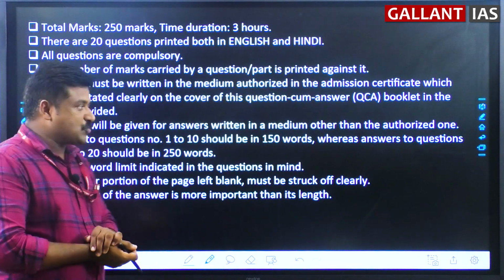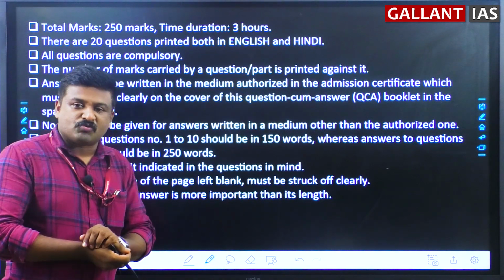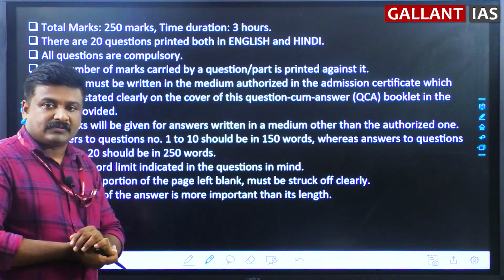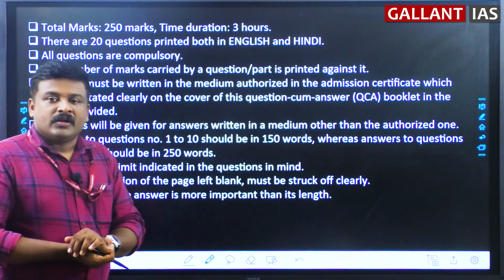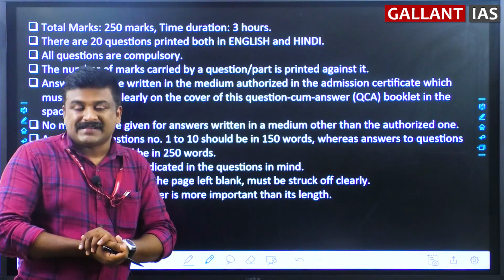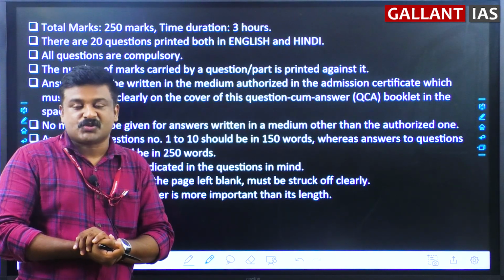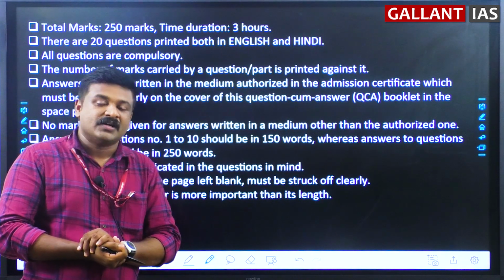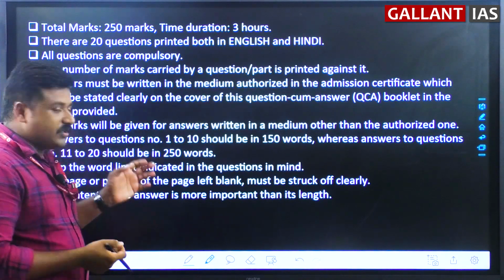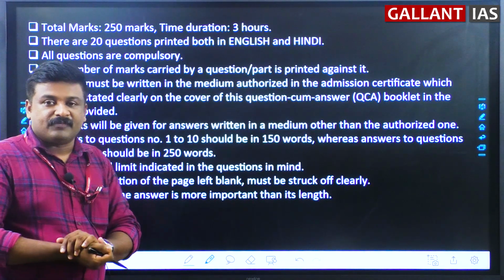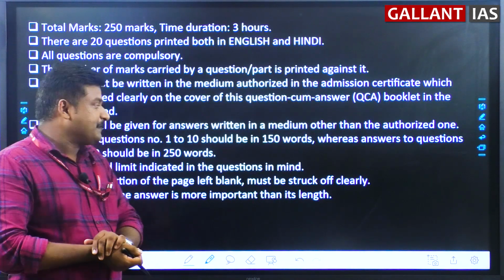So GS1. Before starting, of course, it was not a tough paper. It is mostly sticking to the syllabus demand, mostly the questions being asked from the syllabus of GS1. That is the beauty of UPSC. This is not like alien questions being asked here. Most of the topics are from the GS1 syllabus only.